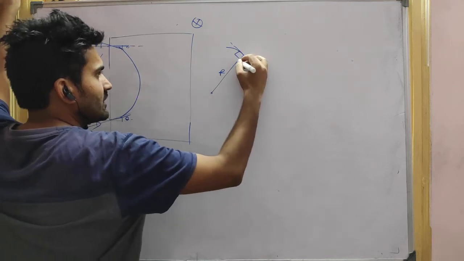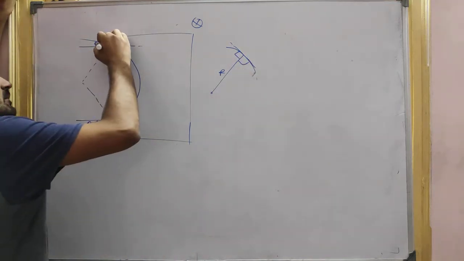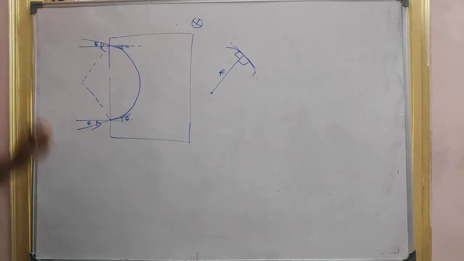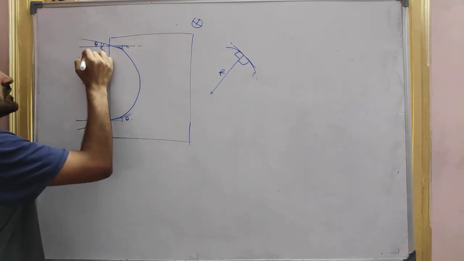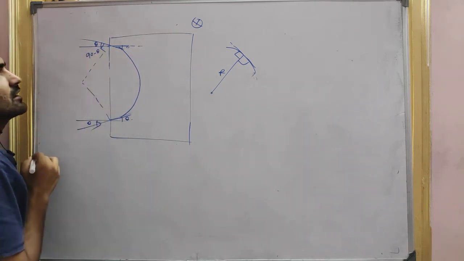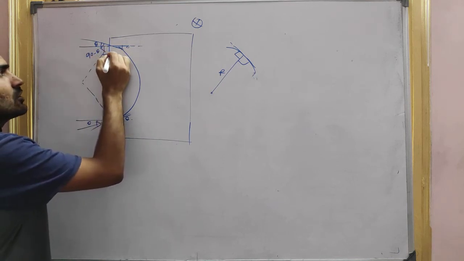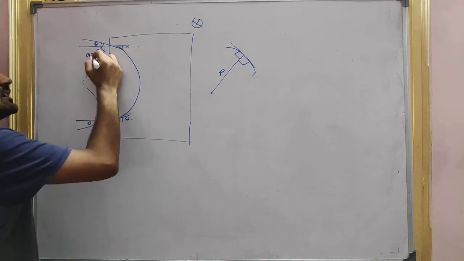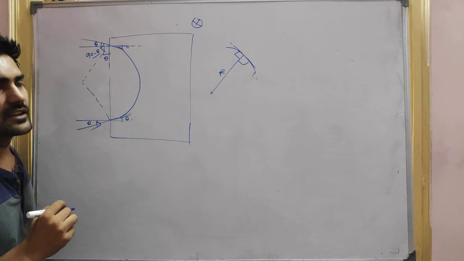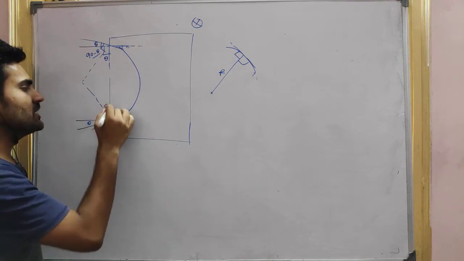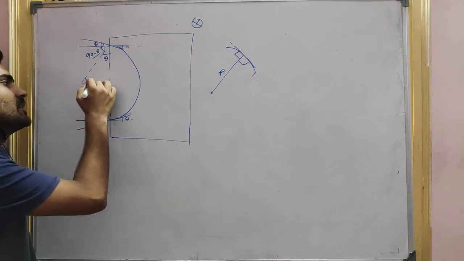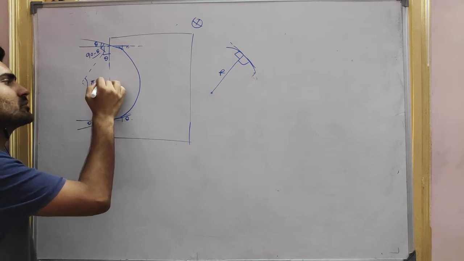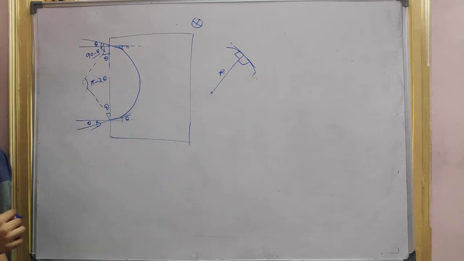This angle is 90, this angle is also 90. If this angle is 90, then obviously this angle is 90 minus theta. So this angle is theta. Same here, this angle will also be theta. So this angle will be pi minus 2 theta, right?